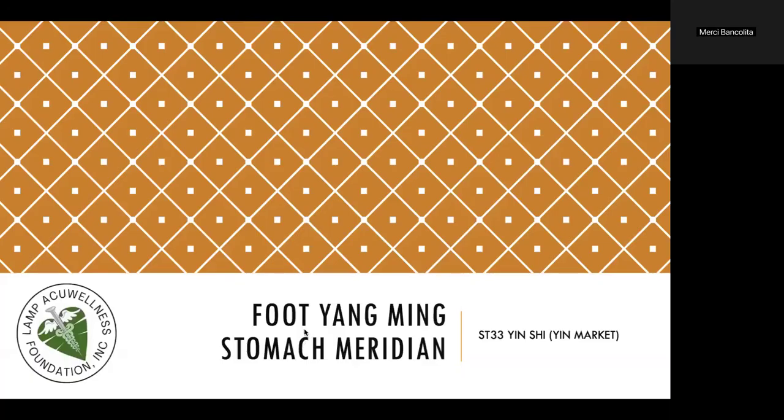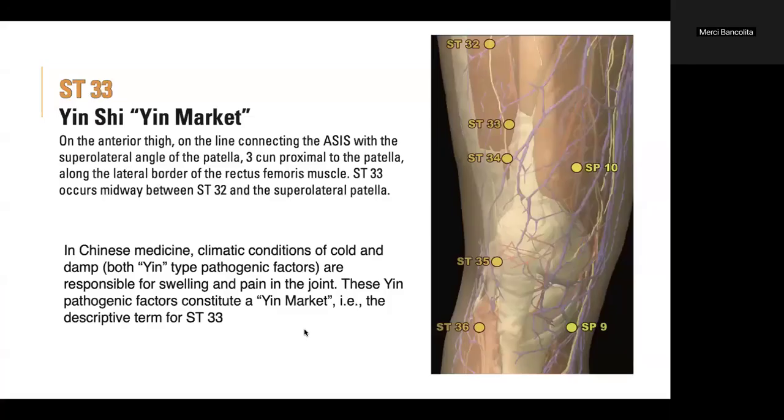Now let's have Foot Yang Ming Stomach Meridian, Stomach 33, Yin Shi, Yin Market. Stomach 33, Yin Shi, Yin Market. On the anterior thigh, on the line connecting the ASIS with the superolateral angle of the patella, 3 cun proximal to the patella along the lateral border of the rectus femoris muscle. Stomach 33 occurs midway between stomach 32 and the superolateral patella.